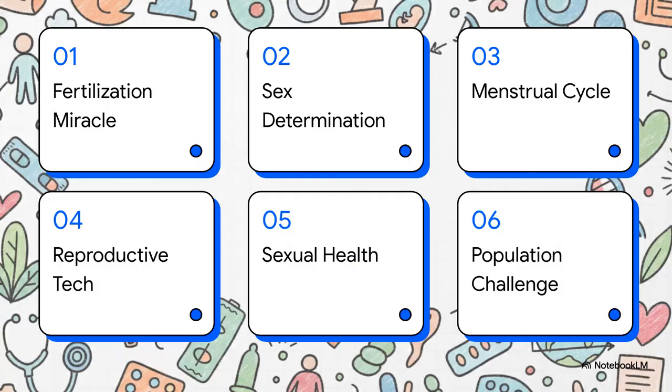Welcome, students, to this Explainer Masterclass. Today, we are going on a truly fascinating journey through human reproduction and health. We will be covering 6 crucial topics: the miracle of fertilization, decoding sex determination, the menstrual cycle explained, modern reproductive tech, sexual health and diseases, and finally, the population challenge. Let us begin, shall we?